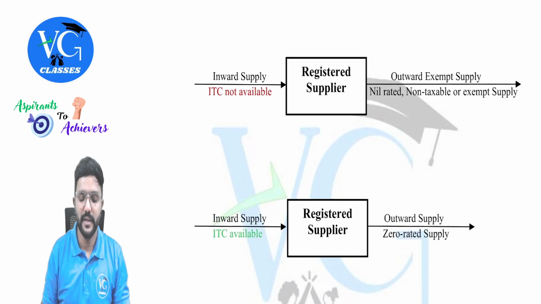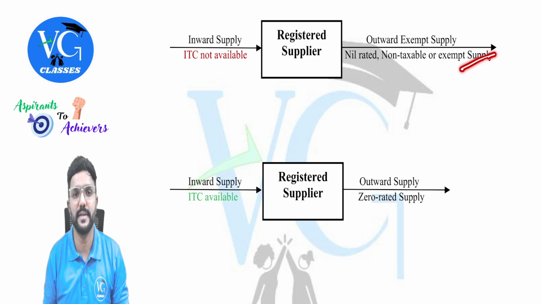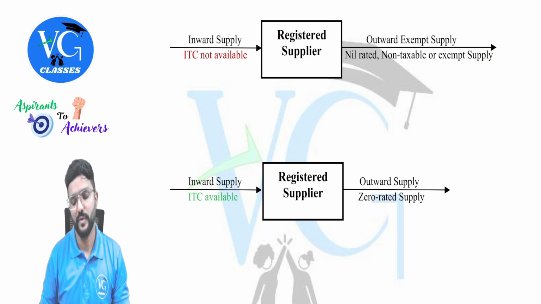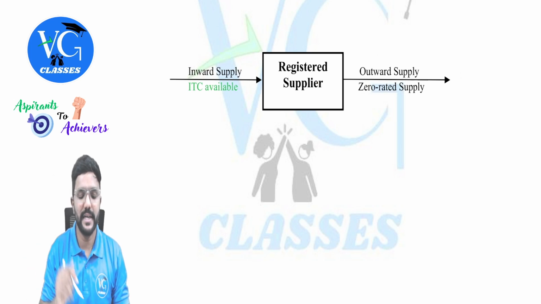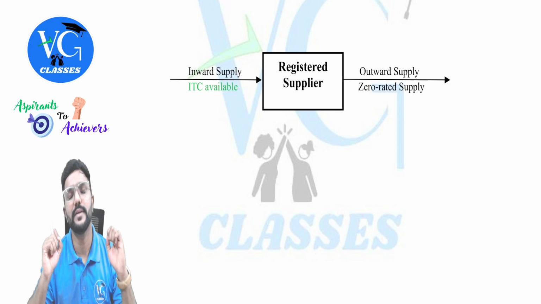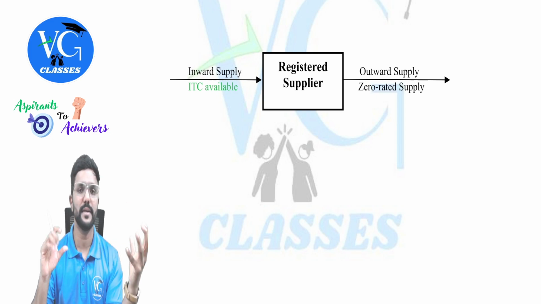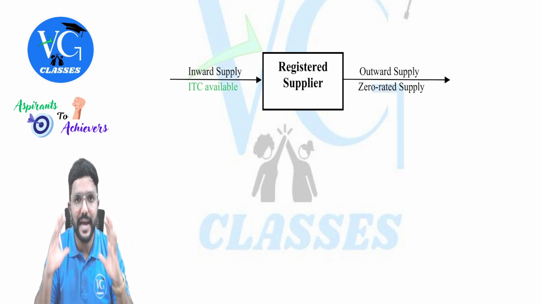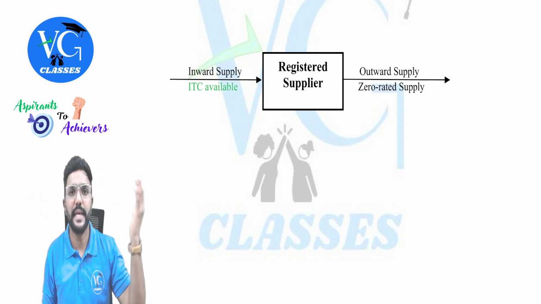Got it? Yes, sir. Now, a registered person is providing an outward supply which is exempt, that is either nil rated, non-taxable supply or exempt supply. On their inward supply, can they claim credit? No, sorry, they cannot claim. Sir, what if the outward supply is zero rated supply or taxable supply within India? In that case, they can claim credit on their inward supplies. Is that clear? So this topic is connected to exemption along with input tax credit. I have tried to explain it here itself. In simple terms, I repeat, if my outward supply is exempt, I cannot claim credit on my inward supply.